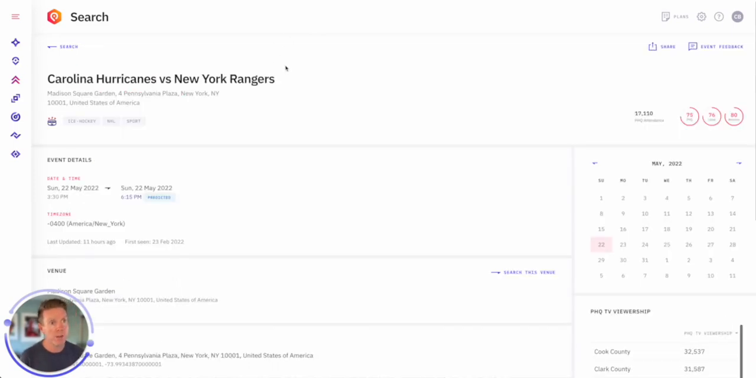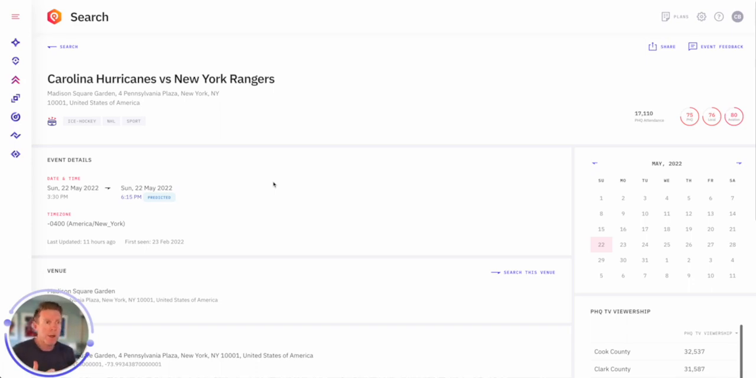If we dive now into a sporting event, this is the Carolina Hurricanes versus the New York Rangers, so an NHL game. Again, we're predicting 17,110 people are going to be attending this event. You can see the predicted end time, and what is that? Effectively, 85% of the attended events that we consume don't actually come with an end time. So we use our historical data to predict when this event's going to end.